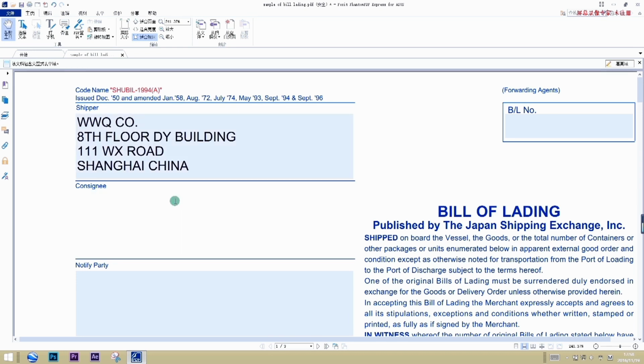Consignee should be the name and the address of whom is receiving the cargo. In this case, according to the letter of credit, here the consignee is to the order of LSS Corporation. And the address of the consignee is 55 floor HL Building, London, UK.